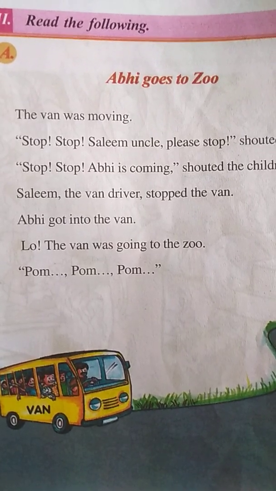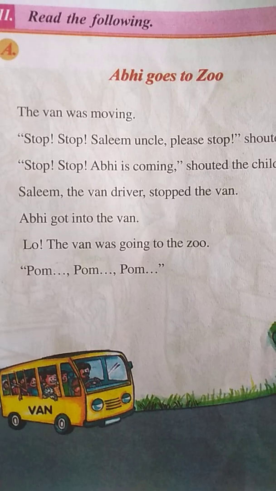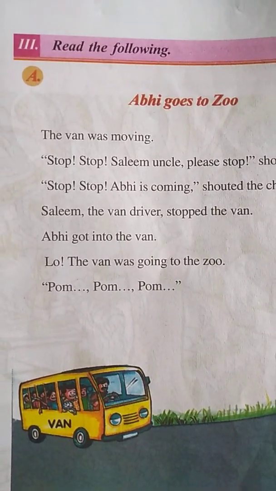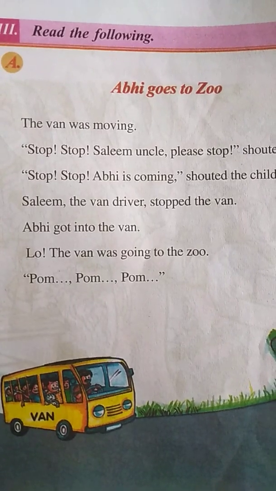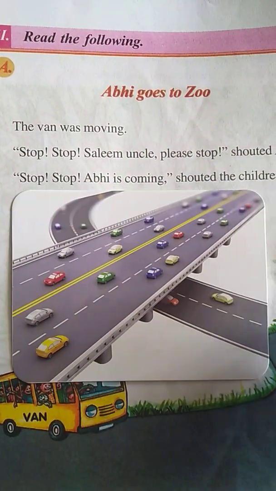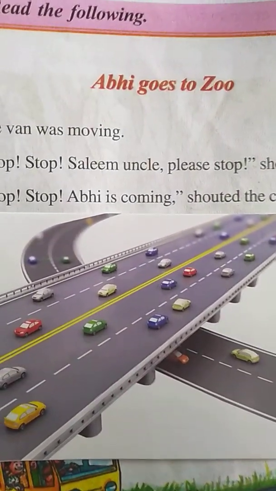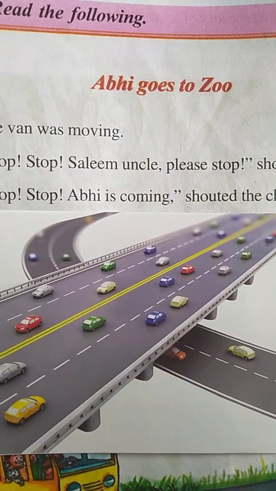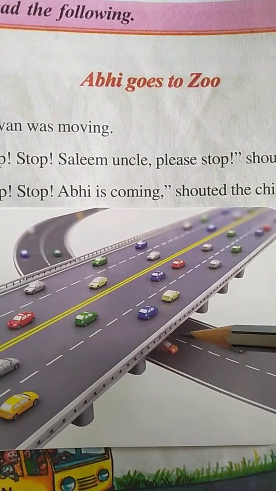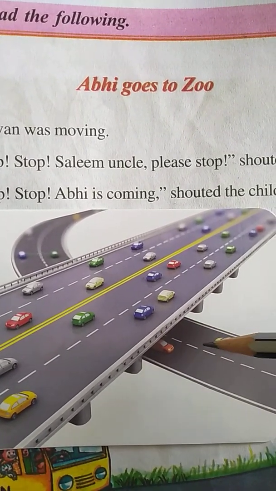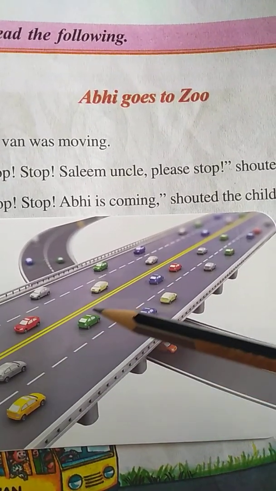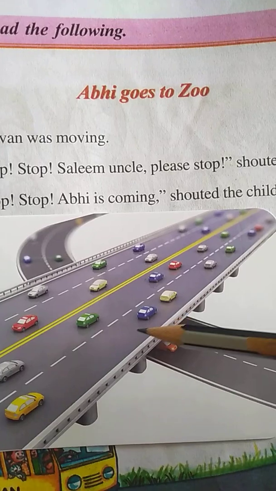Can you guess, children, what I'm going to show you? Okay, here is the first picture. See here, this is called the road, and it is a bridge, children. See, under the bridge one road is there, and it is called the bridge. See, here a number of cars are moving. Which vehicle is this, children?